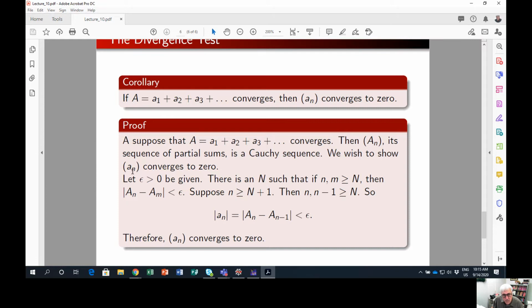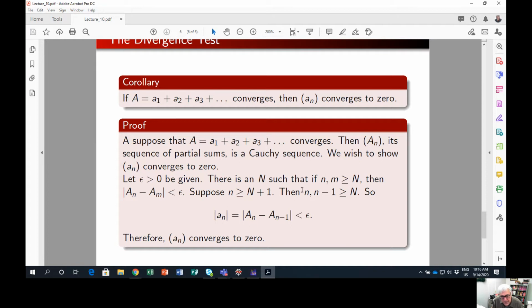Okay, now we wish to show that A sub n converges to 0. Well, let epsilon greater than 0 be given. And there is then an N so that if m and n are bigger than N, then the absolute value of A sub n minus A sub m is less than epsilon. Suppose that n is equal to capital N plus 1.